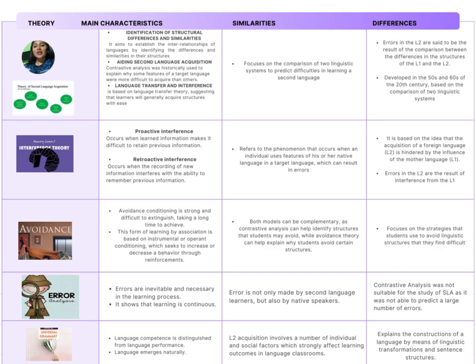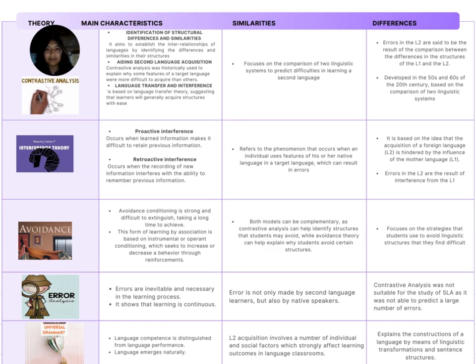Interaction hypothesis. Key features: modified input. Language learning occurs when learners receive input that has been modified to be comprehensible. Negotiation of meaning: interaction and negotiation of meaning facilitate language acquisition. Similarities: both theories stress the importance of comprehensible input. Long and Krashen believe that interaction is crucial for learning. Difference: Long emphasizes interaction and negotiation of meaning more. Krashen focuses more on the affective filter and the distinction between acquisition and learning.